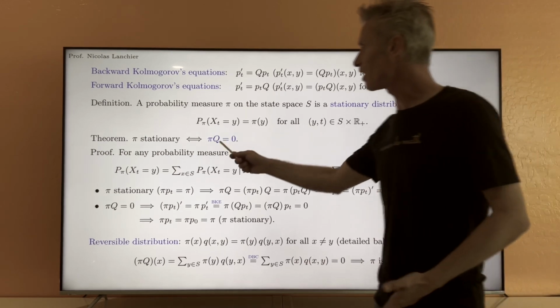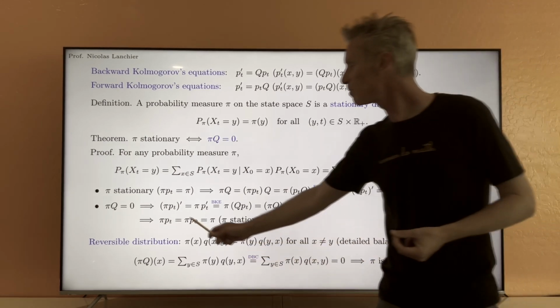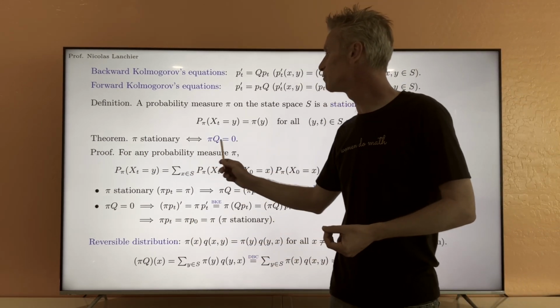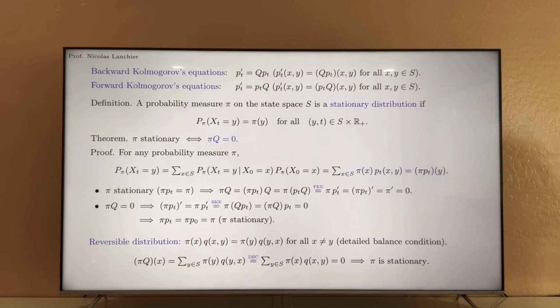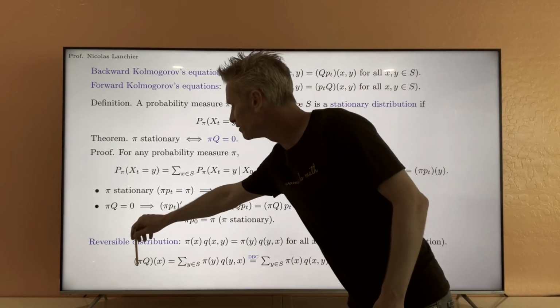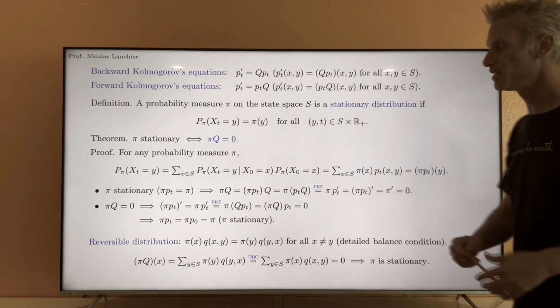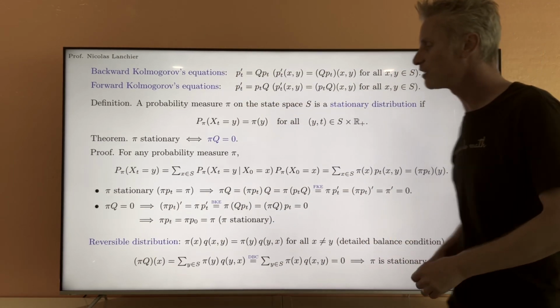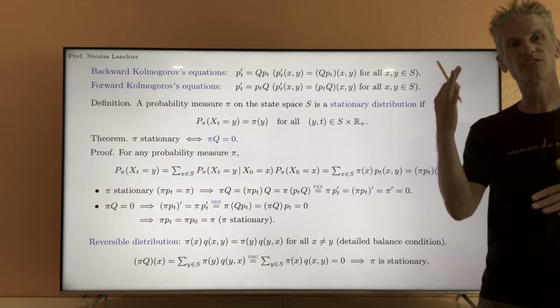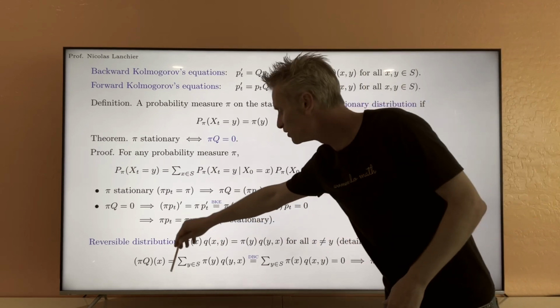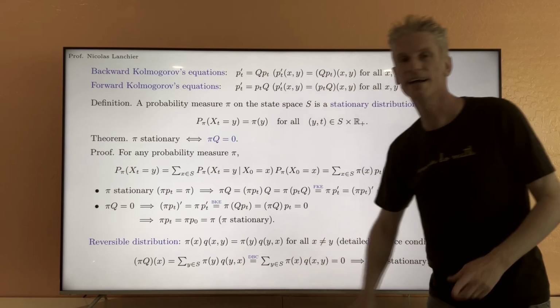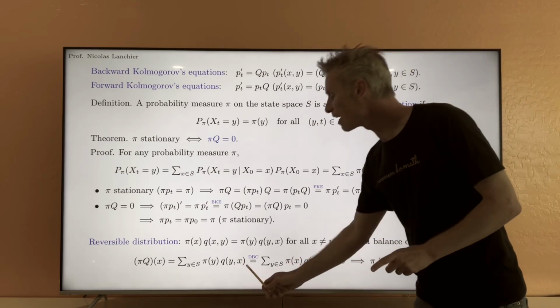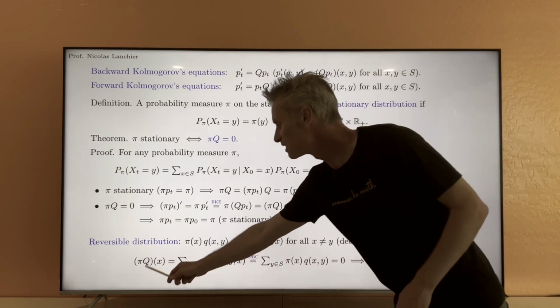We use this theorem. To be able to prove that pi is stationary, we just need to prove that pi Q equals 0. The trick is the same as in discrete time. We start with (pi Q)_x. We look at this quantity. By definition of product of a vector and a matrix, that's going to be the sum over y of pi_y times q_yx. q_yx are the coefficients of the matrix Q.